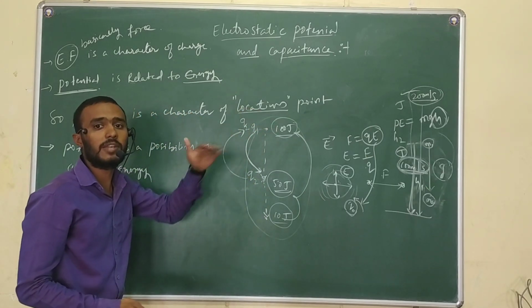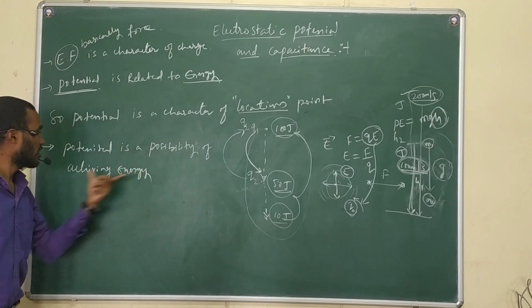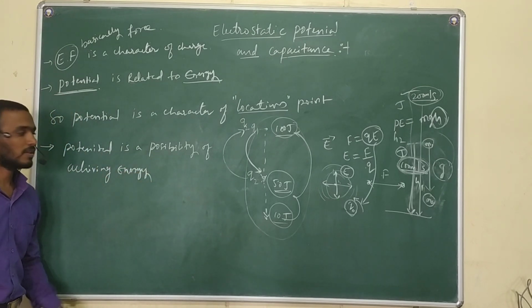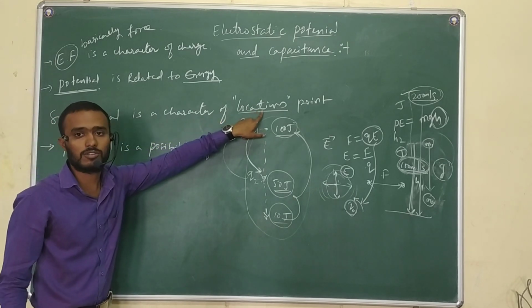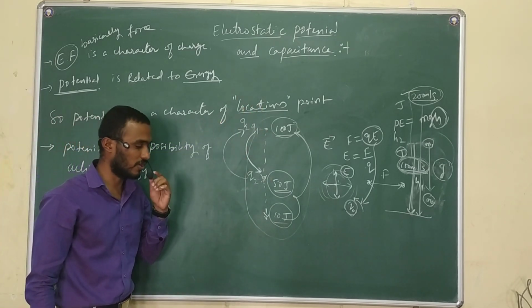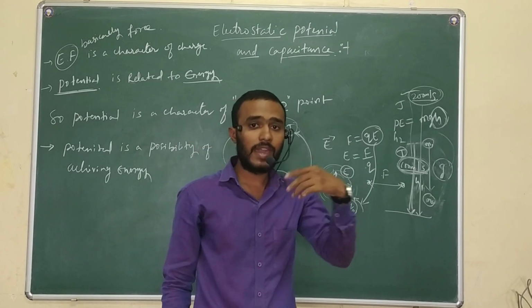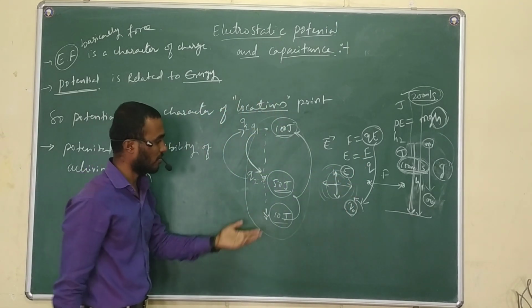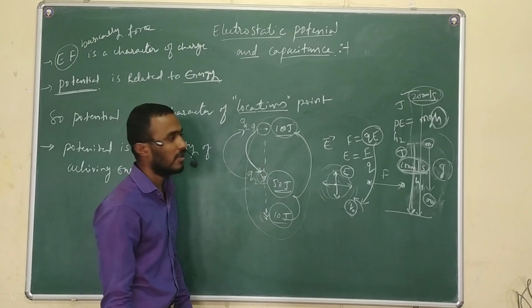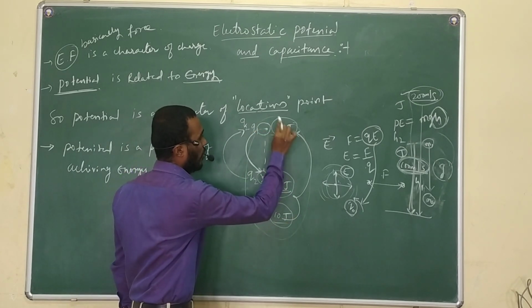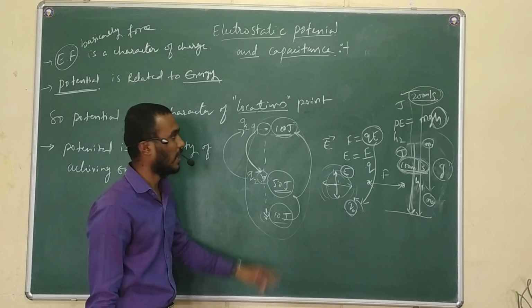That means the possibility of achieving the energy depends on the location. See, where is the potential more among these 3 points? Easily I can say that at this point the potential is more.